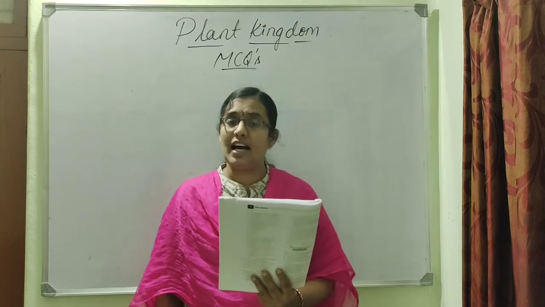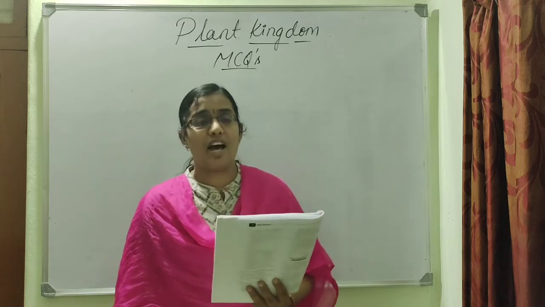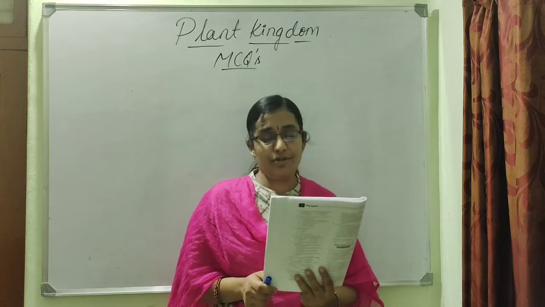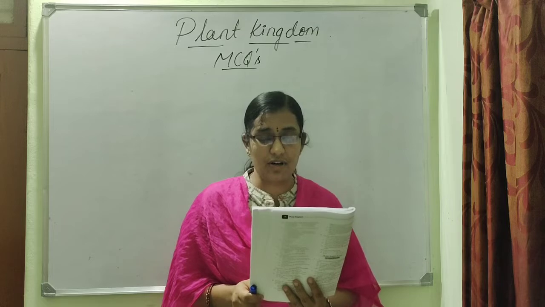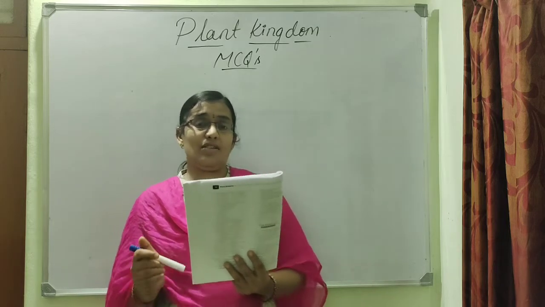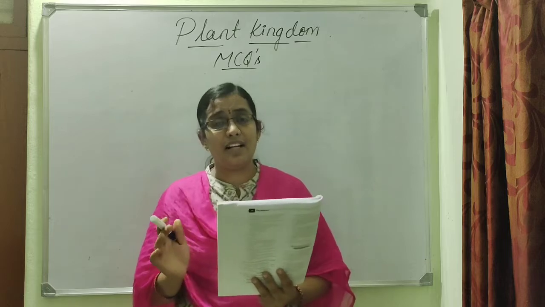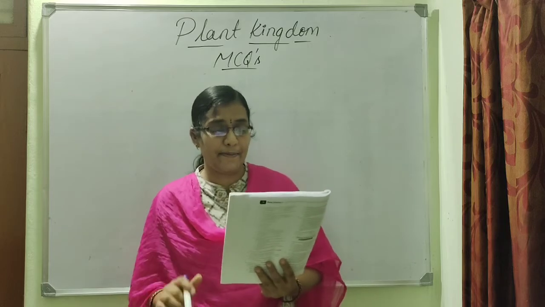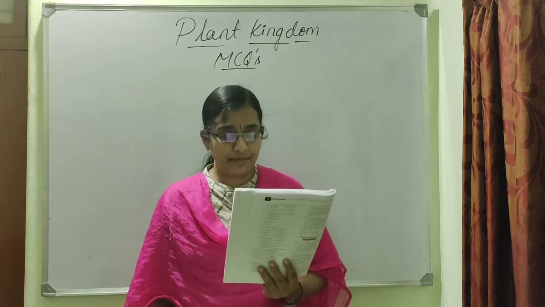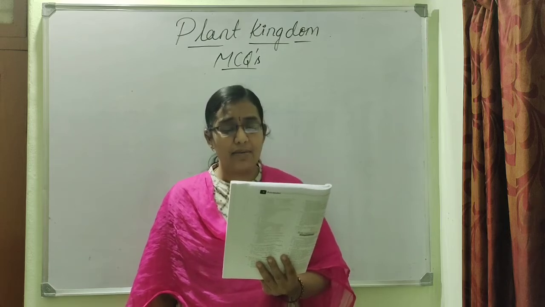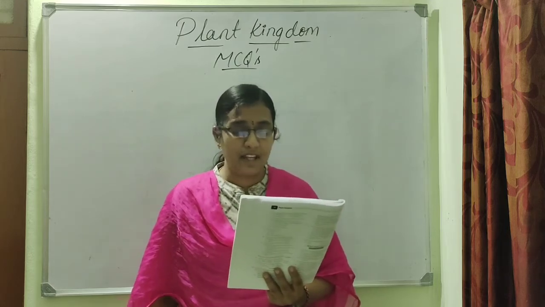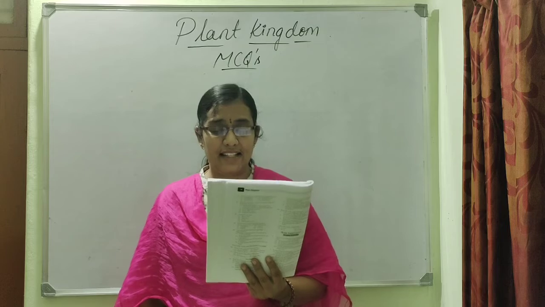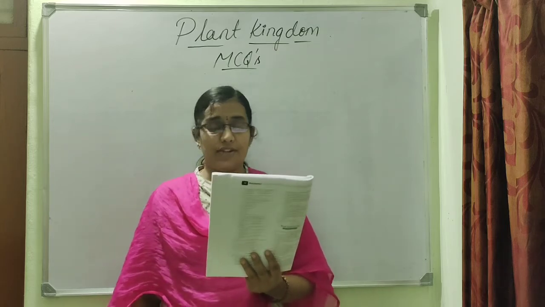Consider the following statements regarding the major pigments and stored food in different groups of algae and choose the correct option. They have given 3 statements and among them we have to identify the correct statements. Statement 1: In Chlorophyceae, the stored food material is starch and the major pigments are chlorophyll A and D. But Chlorophyceae is nothing but the green algae, so the major pigments are chlorophyll A and B, but not D. And in Phaeophyceae, laminarin is the stored food and major pigments are chlorophyll A and B. But in brown algae, the major pigments with respect to chlorophyll are A and C along with fucoxanthin, which gives brown color to the algae.